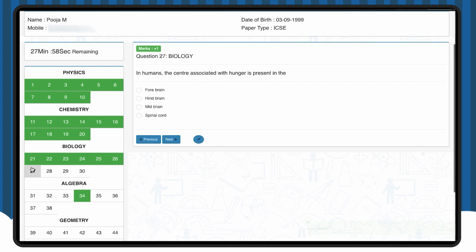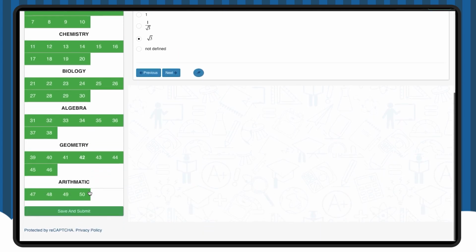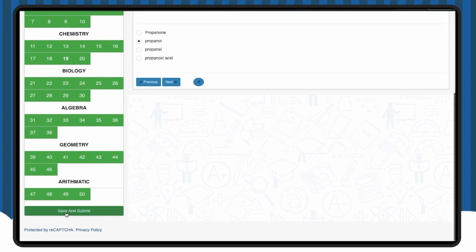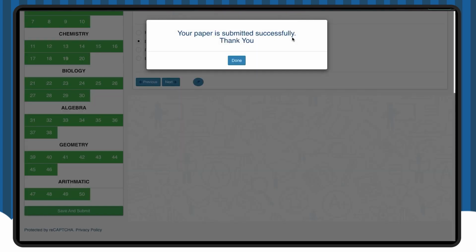Throughout the exam, you will receive multiple time reminders to make sure that you finish on time. Once you finish all the questions, you can save and submit them with the button at the bottom. In case the time runs out while you're solving the paper, the saved answers will be automatically submitted.